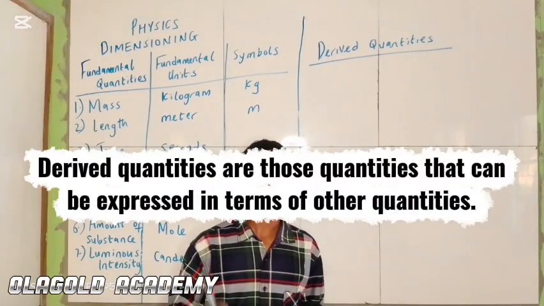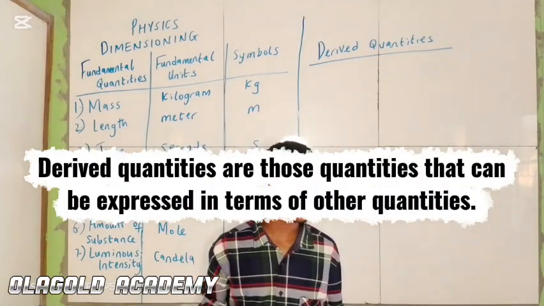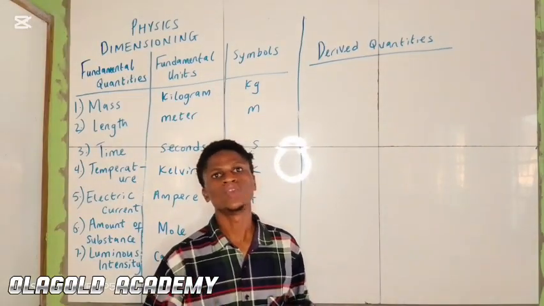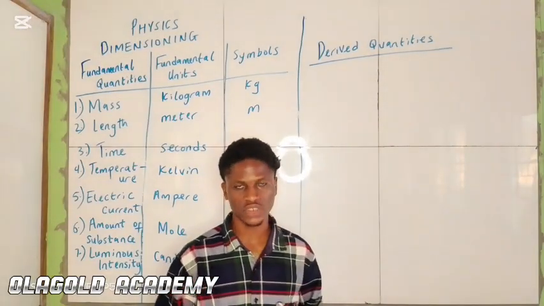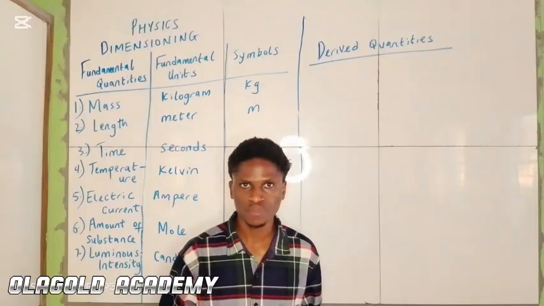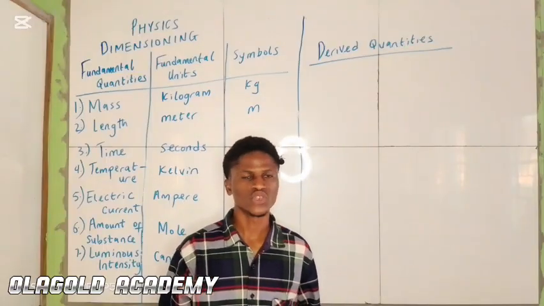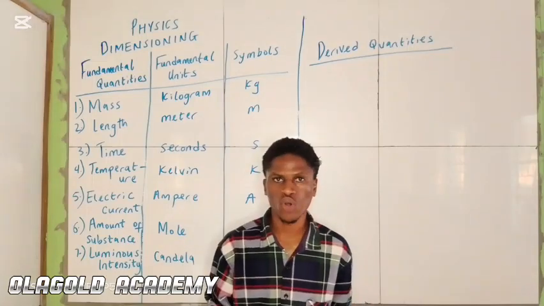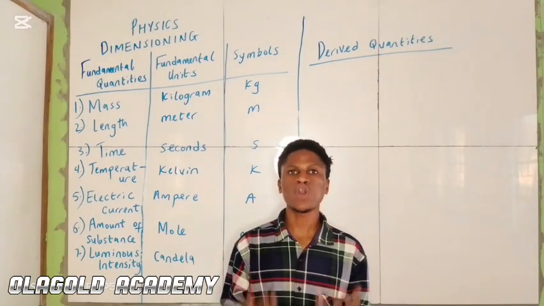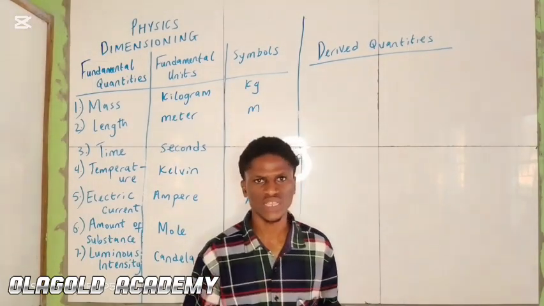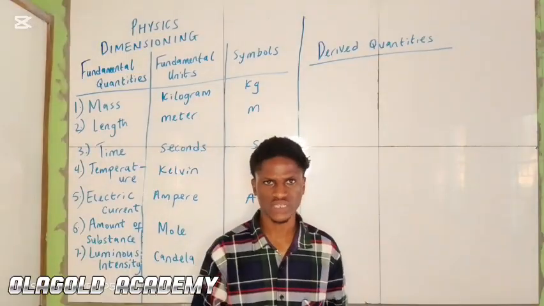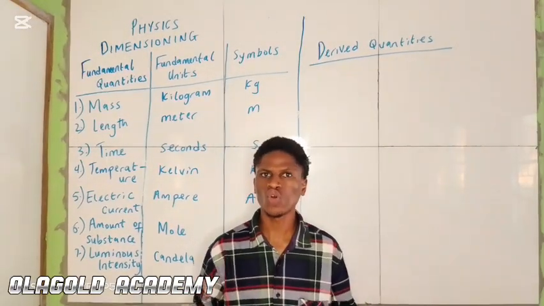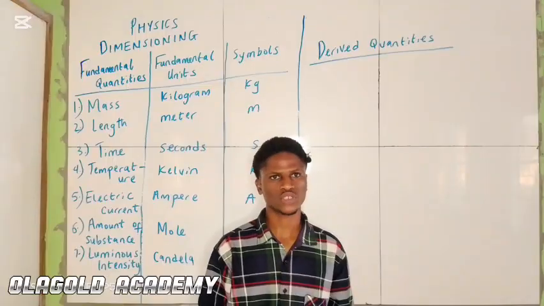Their units are referred to as derived units. Examples are velocity, speed, acceleration, force, work done, stress, strain, Young modulus, and so on and so forth.